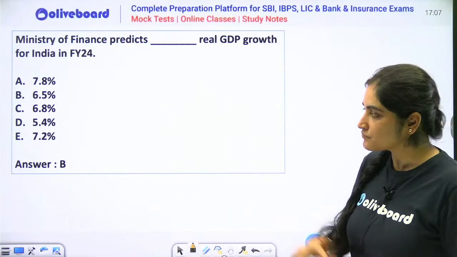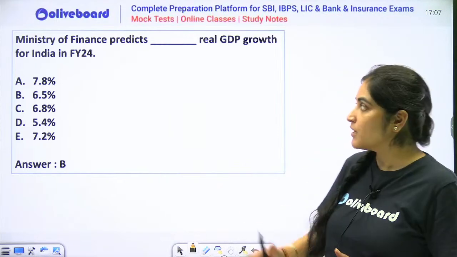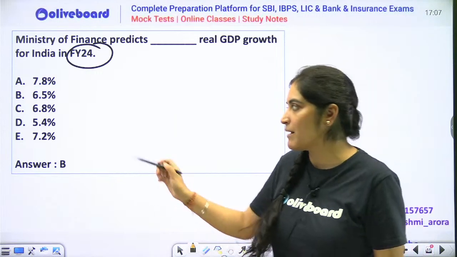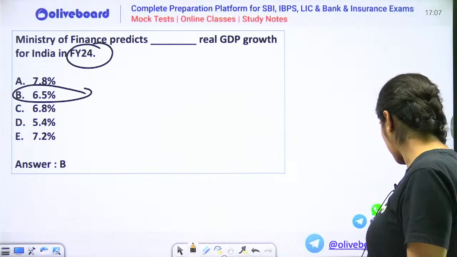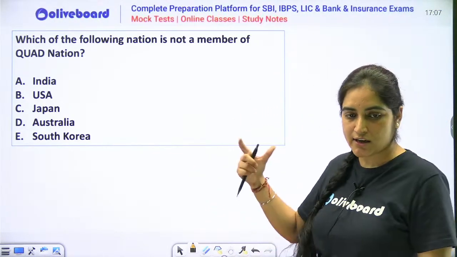Next thing. So now please tell me the answer. What is the answer? It is not 6.8, because I am asking about financial year 2024. पूरे financial year के बारे में बात कर रही हूँ. That's why option number B is correct. Please mind that. नाबार्ड के लिए जो भी चाह रहा है ये सब डेटा एक पेपर पे एक चीट शीट पे बनाता चले. It's very important for them.